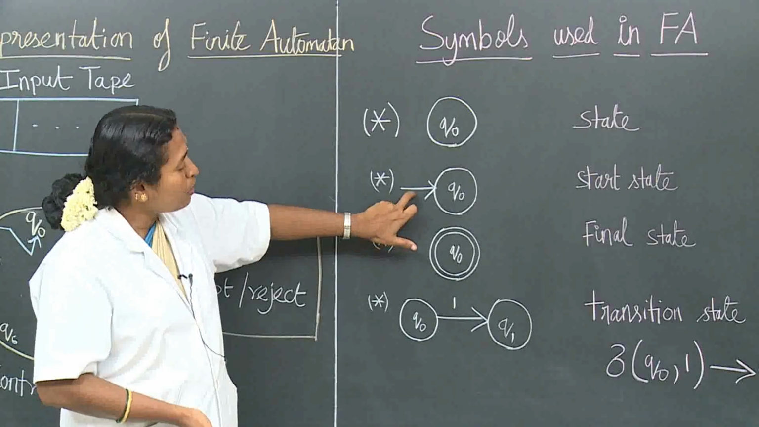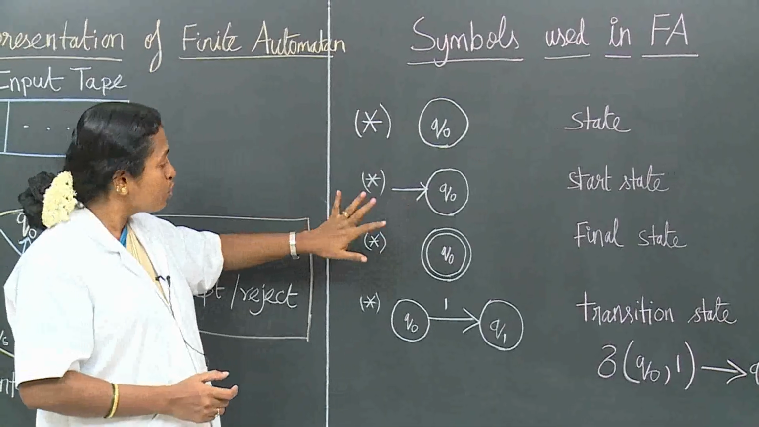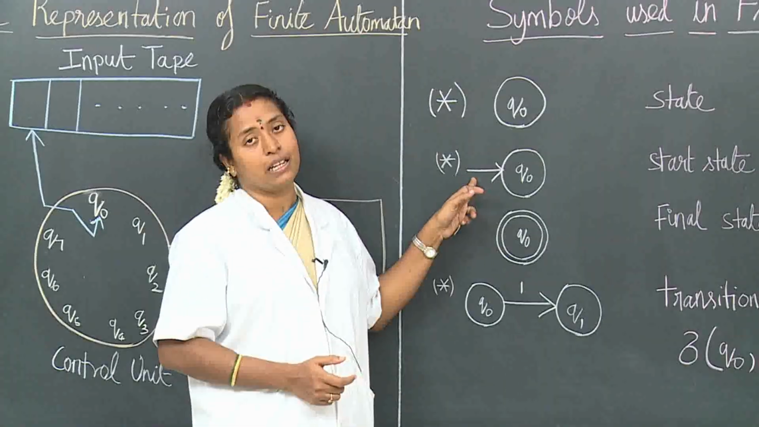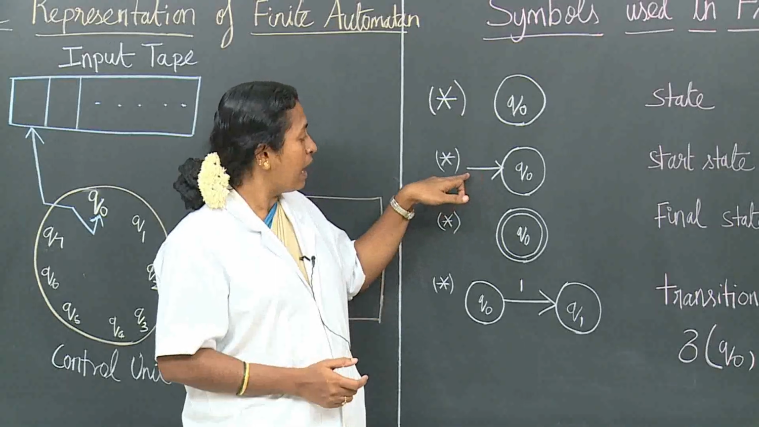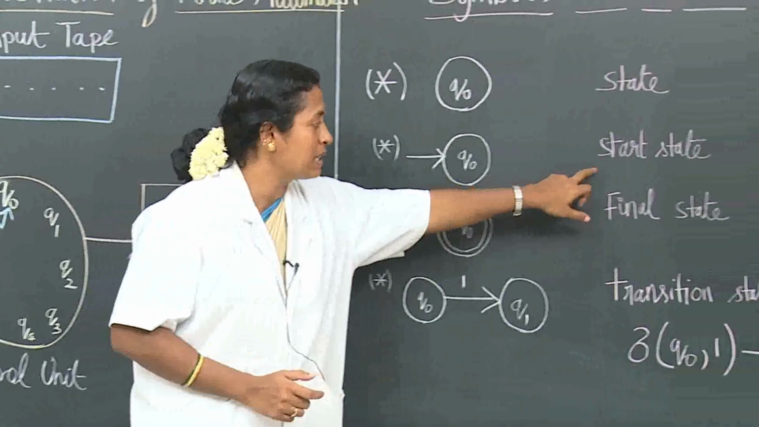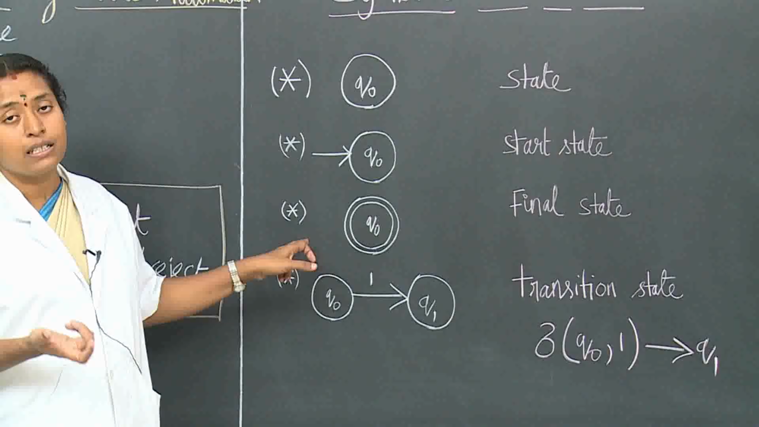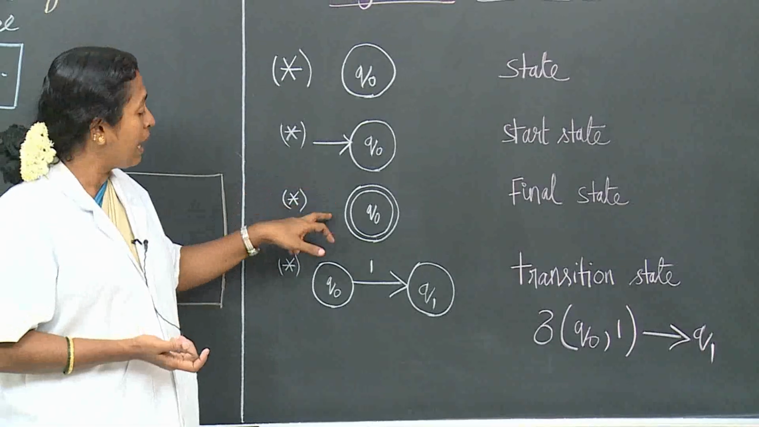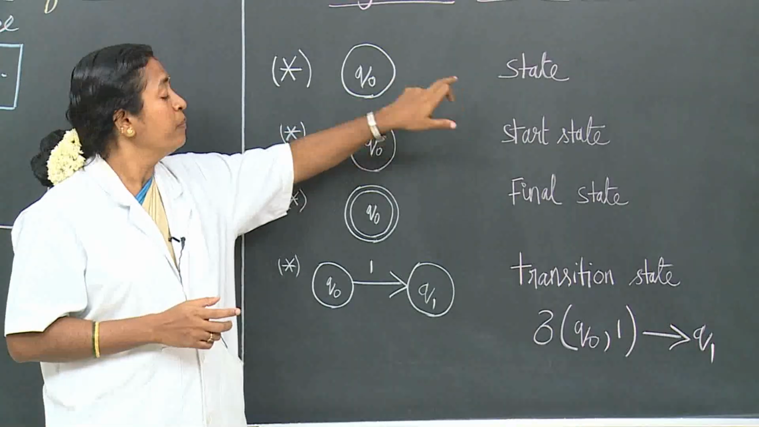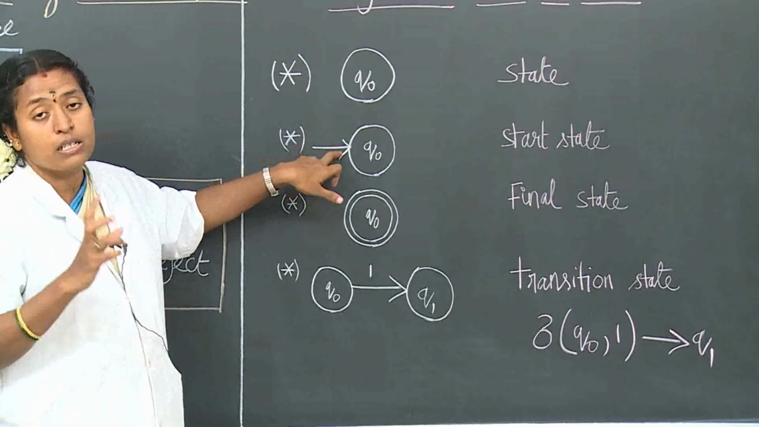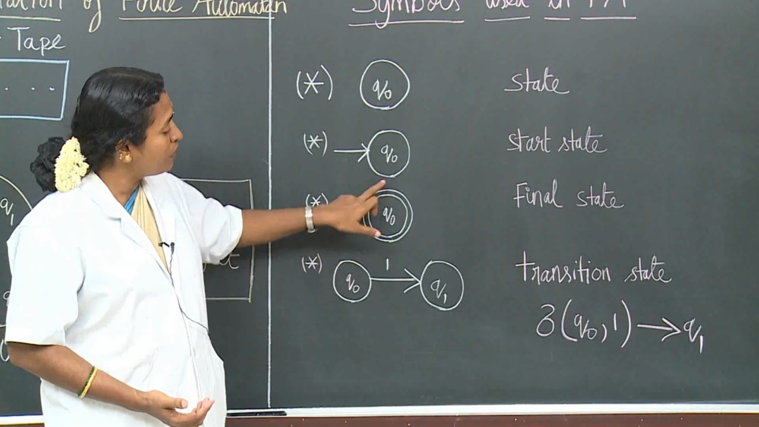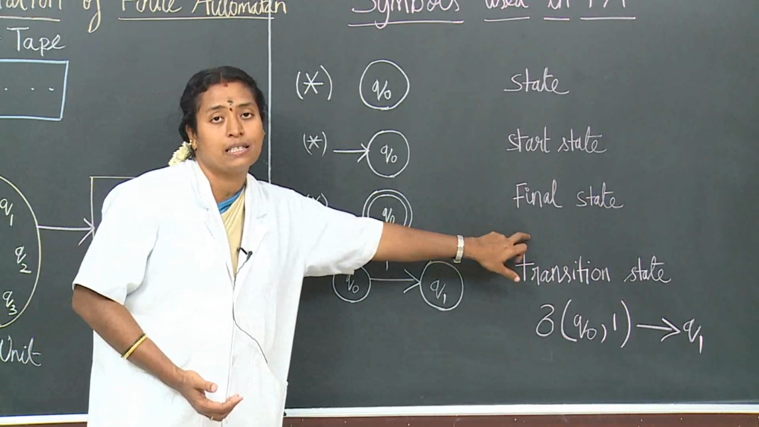Next, this arrow represents the start. The arrow should not originate from any other state. Then it will be the start state. Again I am telling, here the arrow should not originate from any other state. Then it is known as the start state. Next, the final state. The final state is differentiated from the remaining states by having two circles. If the state has one circle, it is a state. If the state has an arrow that is not originated from any other, it is the start state. If the state has two circles, then it is known as the final state.